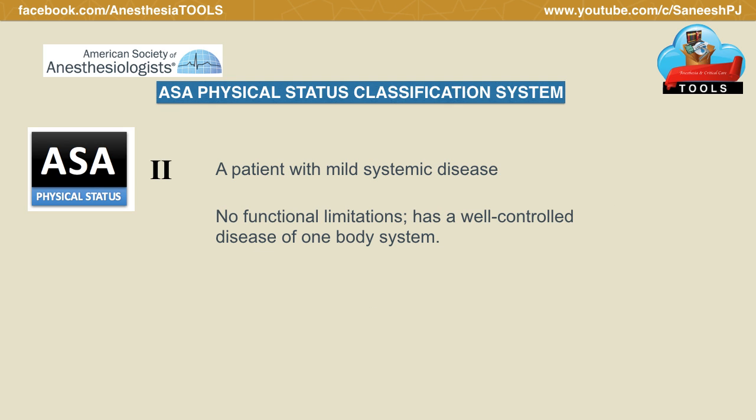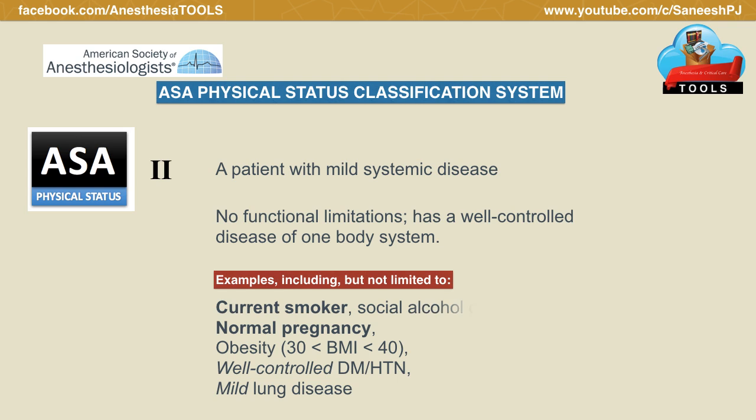Coming to ASA 2, a patient with mild systemic disease, no functional limitations, with a well-controlled disease of one body system. The example would be a current smoker, social alcohol drinker, normal pregnancy. That is, a pregnancy is a condition with physiological derangements, but it is well compensated, though definitely there is pathological potential.